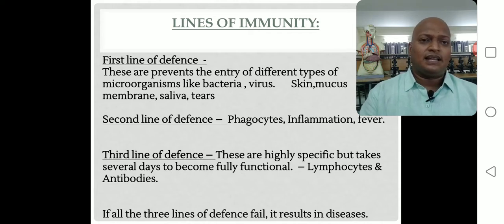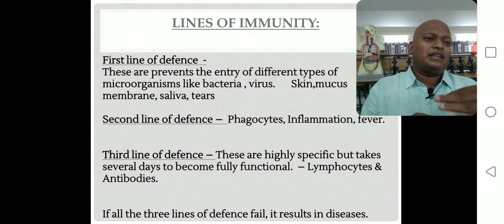Majorly in our body, three different lines of defense mechanism are present, right? So immunity is maintained by the presence of three different lines. Those are the first line of defense, the second line of defense and the third line of defense.